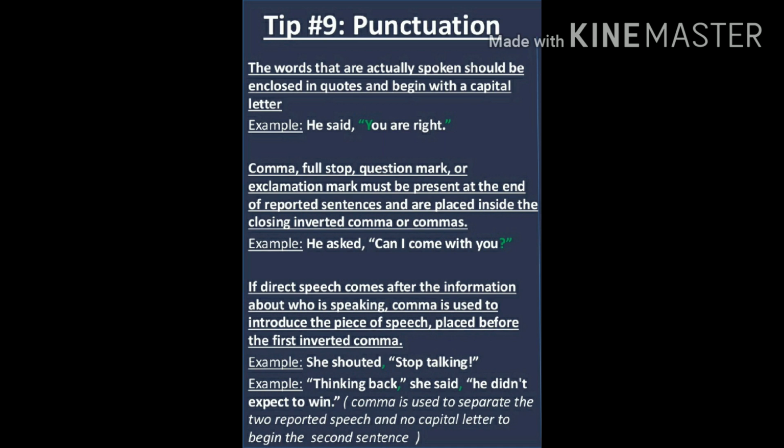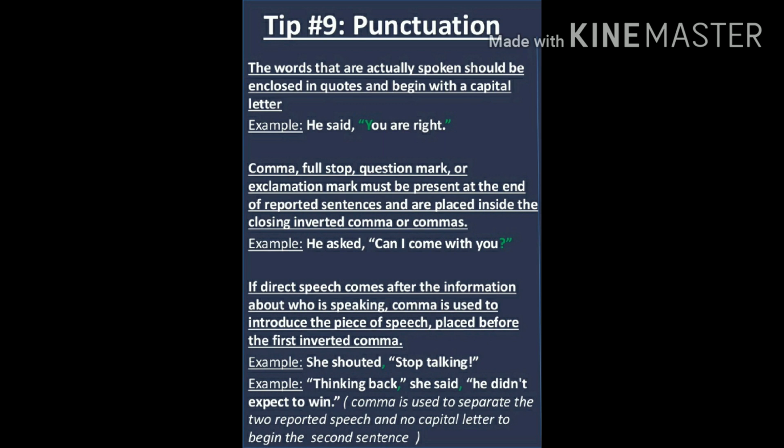Now let's see what tip number 9 says related to punctuation. The words that are actually spoken should be enclosed in quotes and begin with a capital letter. So if you are changing from an indirect statement to a direct statement, then make sure that the words of the speaker are within quotation marks or quotes. And as a basic rule, the first letter after the quotes will always begin with a capital letter. So that is a rule which you need to follow.